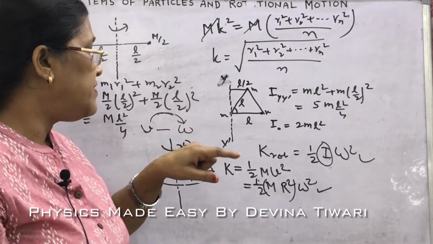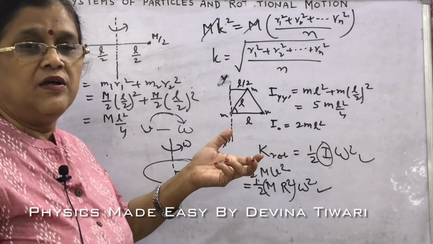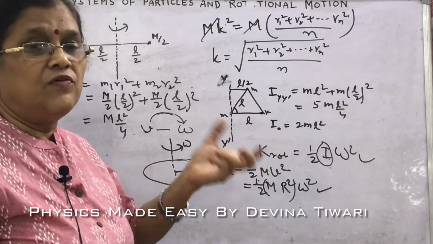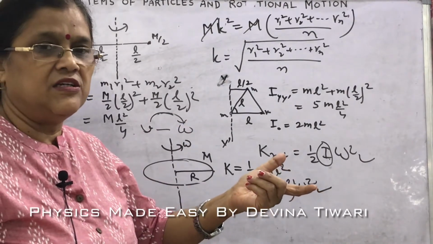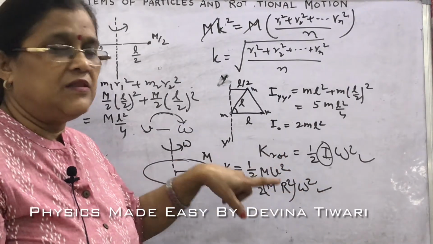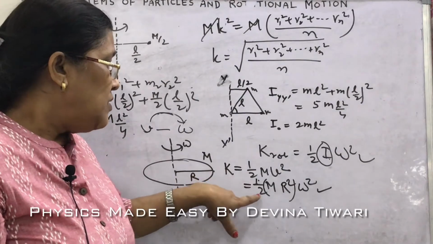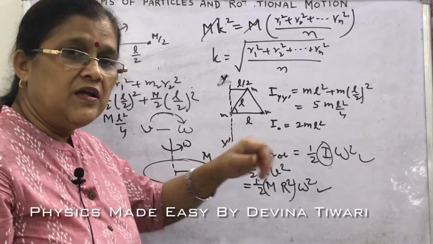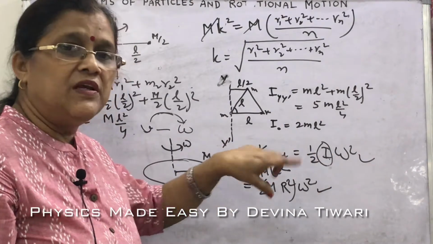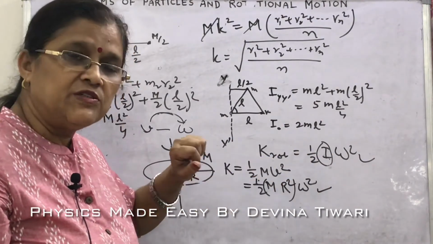We also have read how to find the moment of inertia of a ring with the help of rotational kinetic energy. I am recalling this. In the previous video, rotational kinetic energy is half I omega square. It is the rotational analog of the linear kinetic energy half mv square.